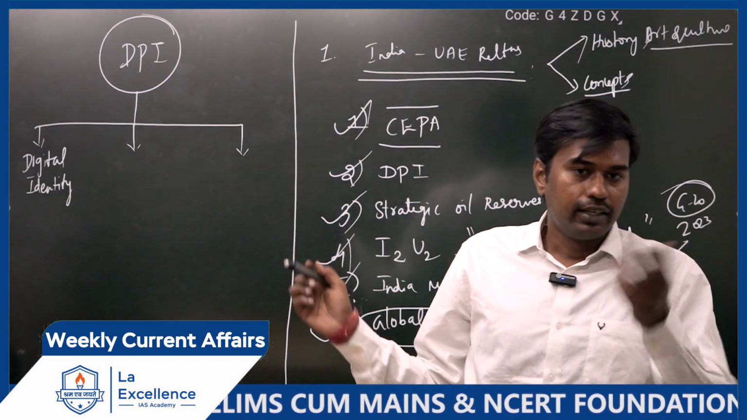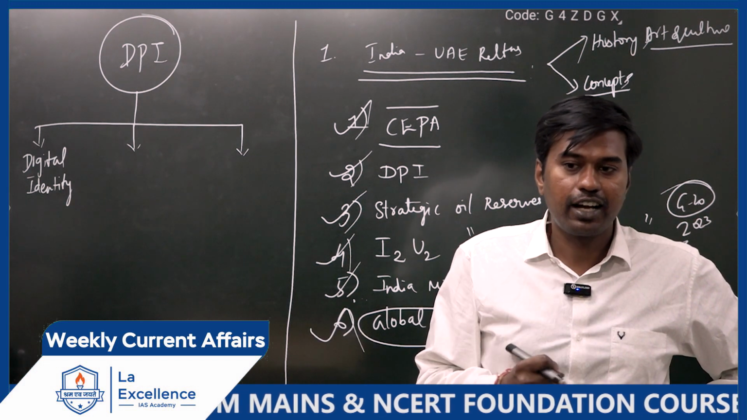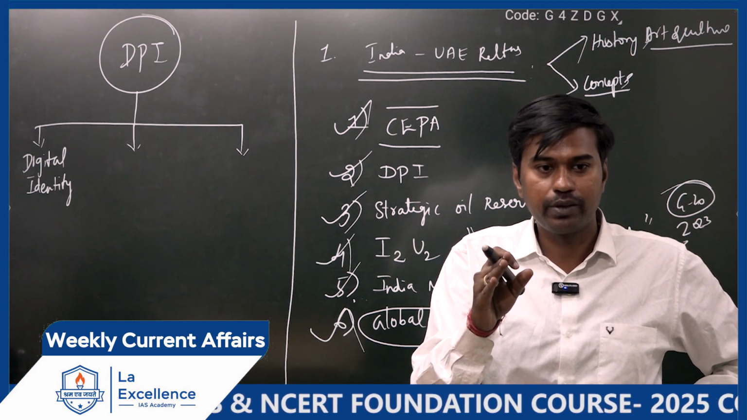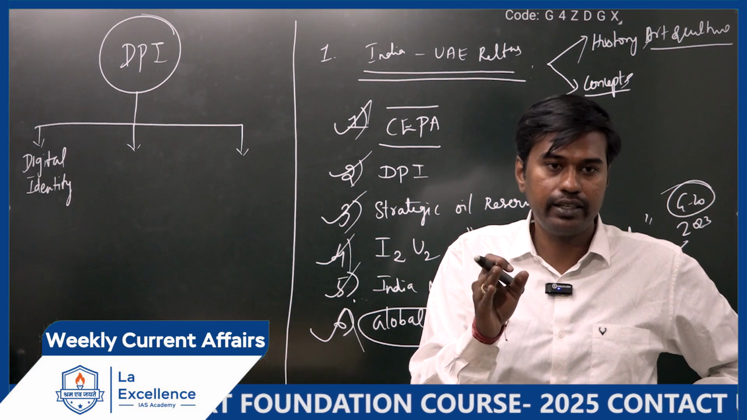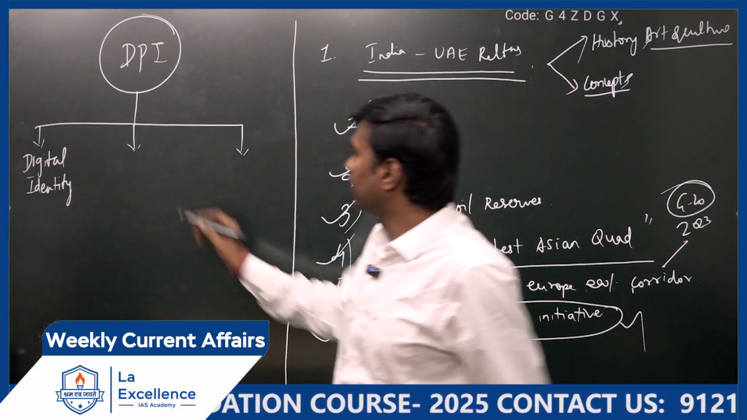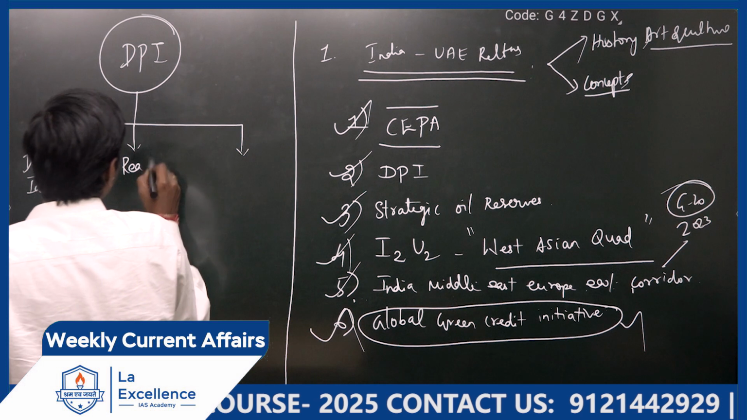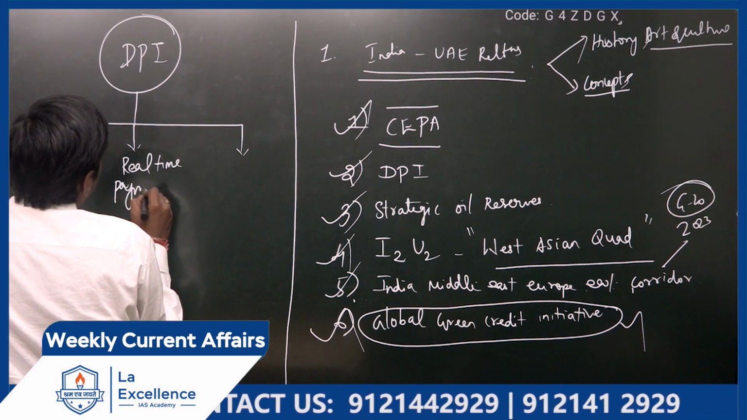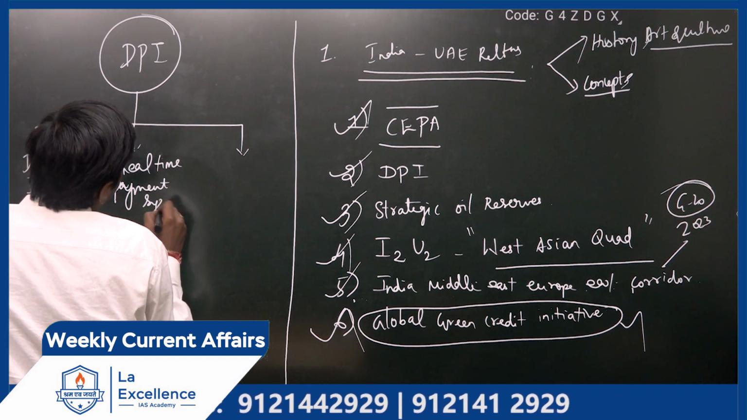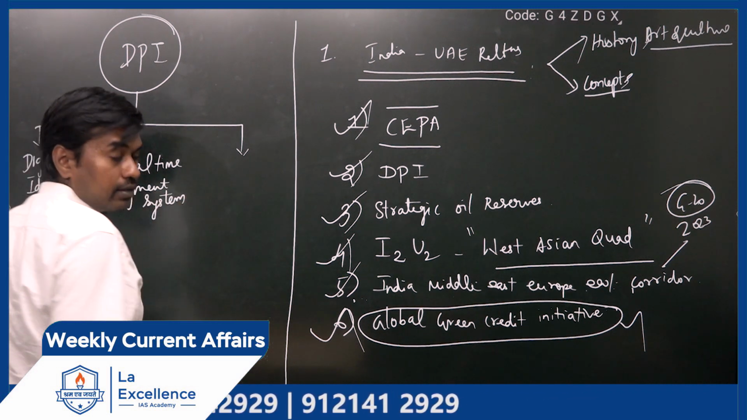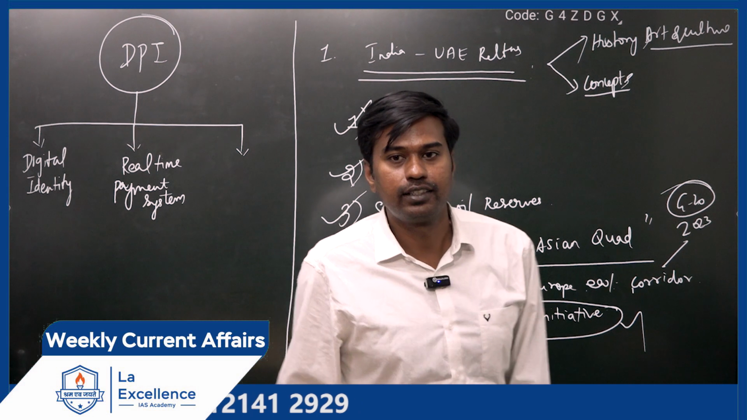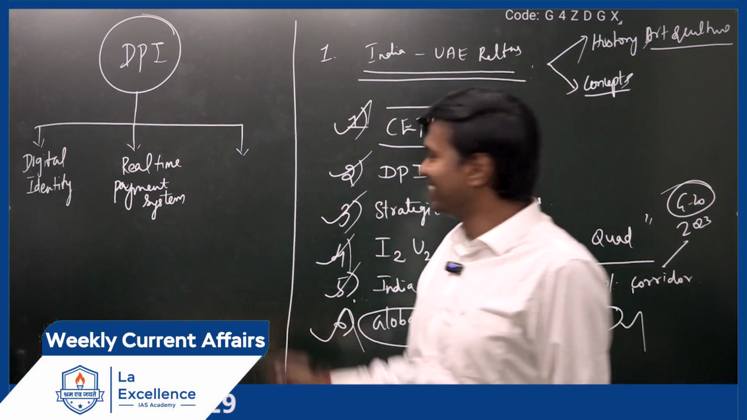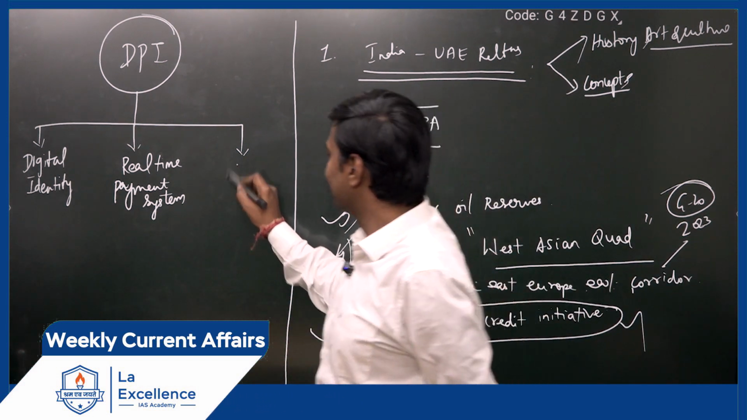Tell me what the digital public infrastructure components are. I gave it in the last class, the budget class. First is digital identity. Second, payment, that is a real-time payment system. Third one, what is that component? Data exchange solutions.